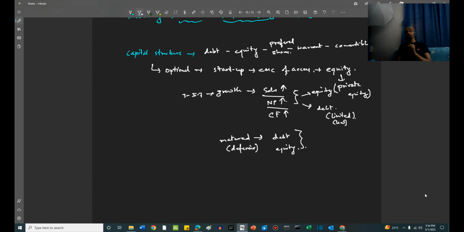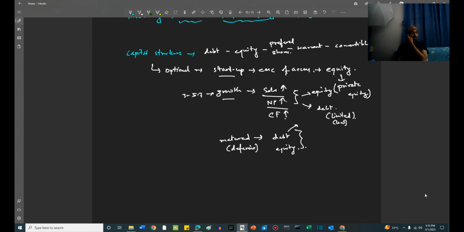And depending on its long track record, its profitability statements, its cash flow statements, its debt repayment reputation, everything taken into account, its future prospects taken into account, the debt cost will also be ascertained. And generally it is going to be lower than the other two options that we have taken, like growth and startup, right? So for a matured company, debt and equity are both equally accessible. And they do not need to depend that much on private equity or high rates of debt acquisition and all that, right? They have a much more advantage regarding this.